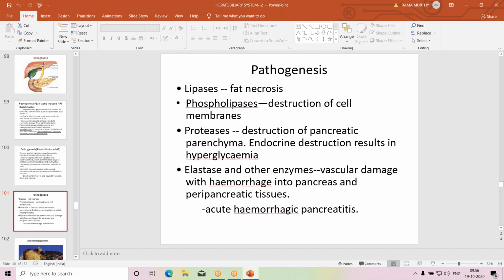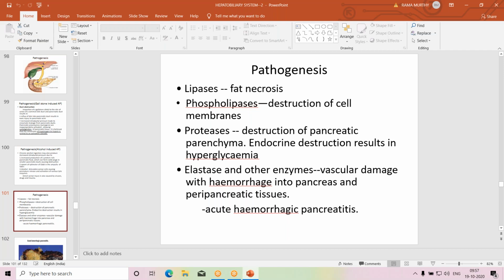So once the enzymes are activated within the pancreas, not in the duodenum, where they would cause digestion of food, they will cause widespread destruction.